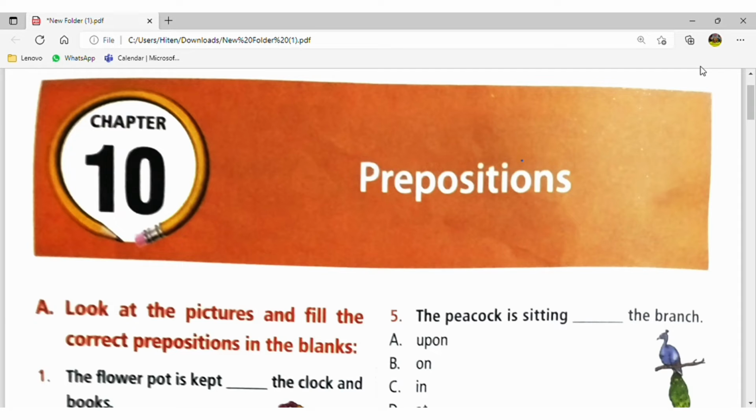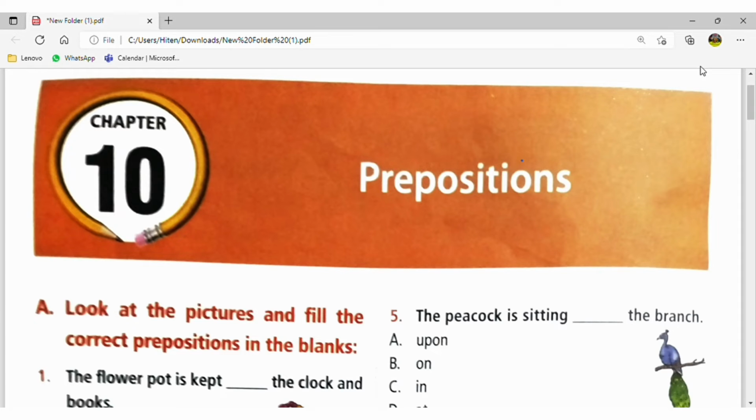But at is generally used when you give a specific address. For example, she is standing at India Gate. They are waiting at the bus stop. I am standing at the railway station. So you will put at with a specific place.